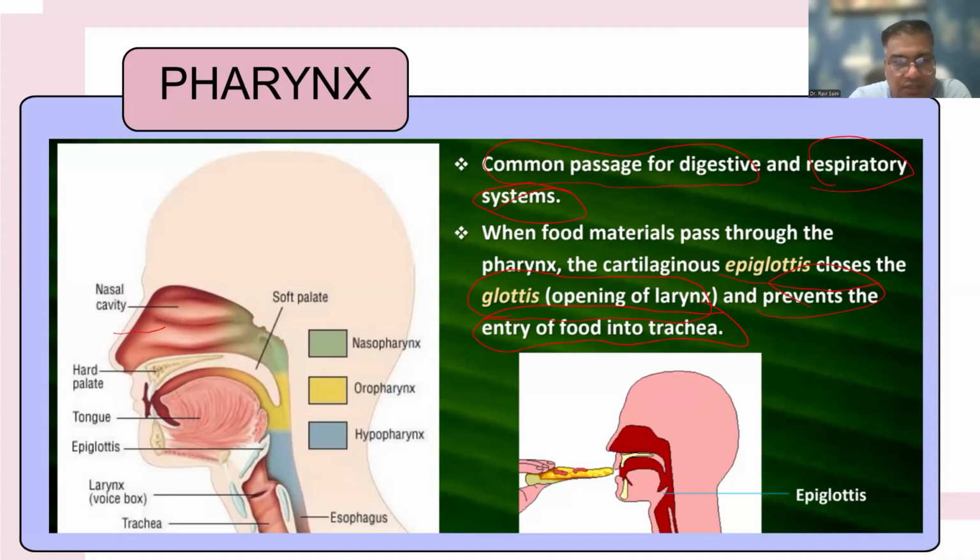Like this one is the nasal cavity, which is leading into this portion, which we are calling pharynx. This one is the passage of the mouth, and here they are connecting to each other. Pharynx could also further be divided into nasopharynx, oropharynx, and hypopharynx, which is finally leading into the esophagus.